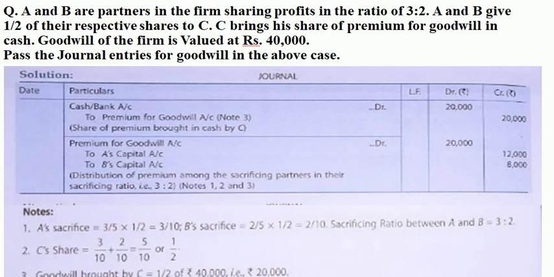Whenever you read the word goodwill, it stands for the entire monetary value of the business firm. And the share of the new partner in the goodwill of the entire firm is known as premium for goodwill, and that too when he brings that share of goodwill in cash.